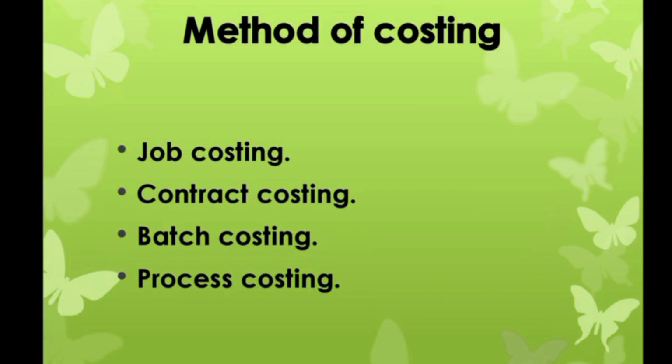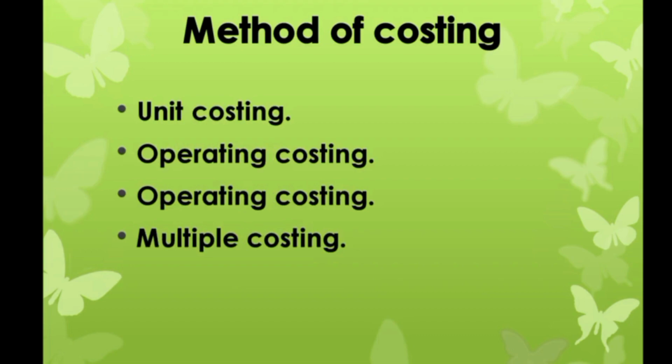Next, batch costing. It is an extension of job costing. A batch is a group of identical products. All the units in a particular batch are uniform in nature and size. Hence, each batch is treated as a cost unit and costed separately. Next, process costing. It is also called continuous costing. In certain industries, the raw material passes through different processes before it takes the shape of a final product. In other words, the finished product of one process becomes the raw material for the subsequent process. It is used in such industries.